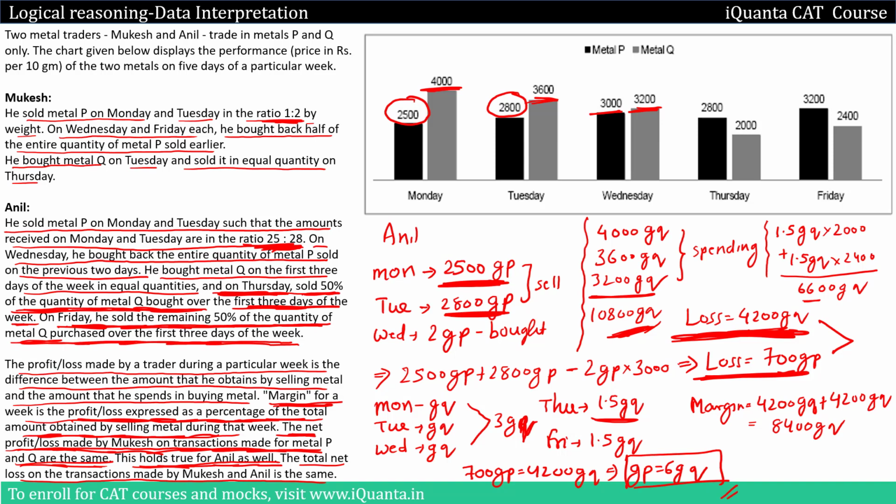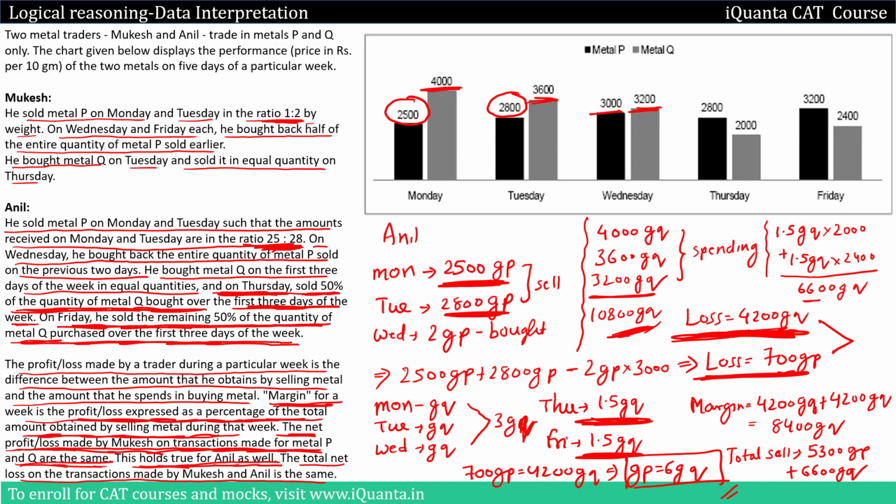1.5 GQ over here and 1.5 GQ over here. So if we calculate total amount by selling over here, it will be equal to 5300 GP plus 6600 GQ. There's a lot of calculation involved, so you can do it more clearly on a piece of paper and it will be easier to understand.